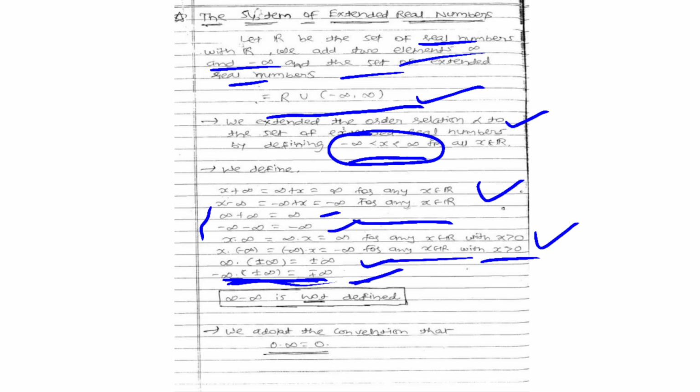Infinity minus infinity is not defined, please remember that. And we adopt the convention that 0 times infinity is 0. The proof is not there, but we just accept that 0 times infinity is 0.